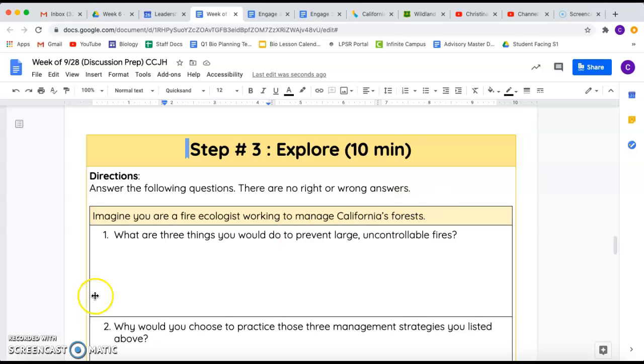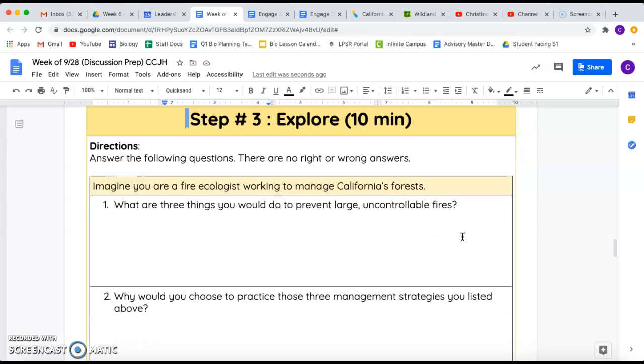The first question says, what are 3 things that you would do to prevent large, uncontrollable fires? So think about everything that you've read about, everything that we've learned about in class and talked about, and write down 3 things that you would do. Maybe that includes education campaigns so that people know what to do and what not to do. Maybe that includes reducing fuel in a forest. Whatever that might be, write down 3 things here.